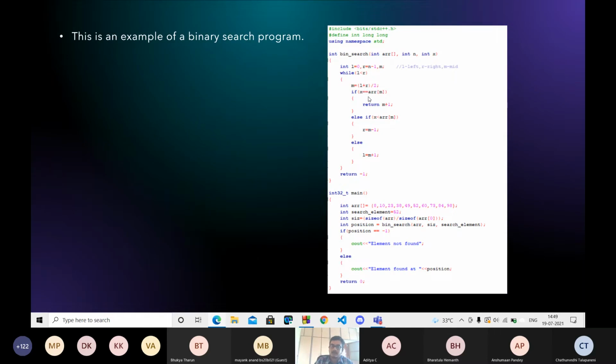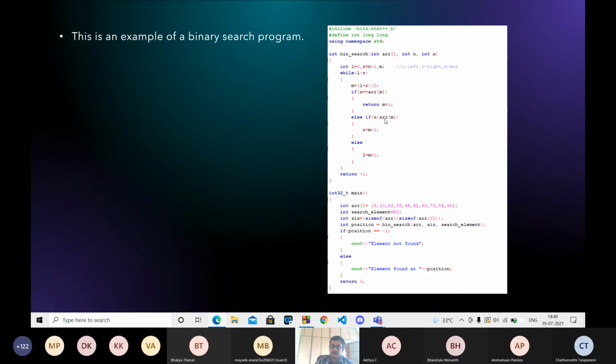And if the search element X matches exactly with the array element, then I return the index. Else, if the search element is less than the array element at the middle, then I shift the right pointer to one position to the left of the middlemost element.